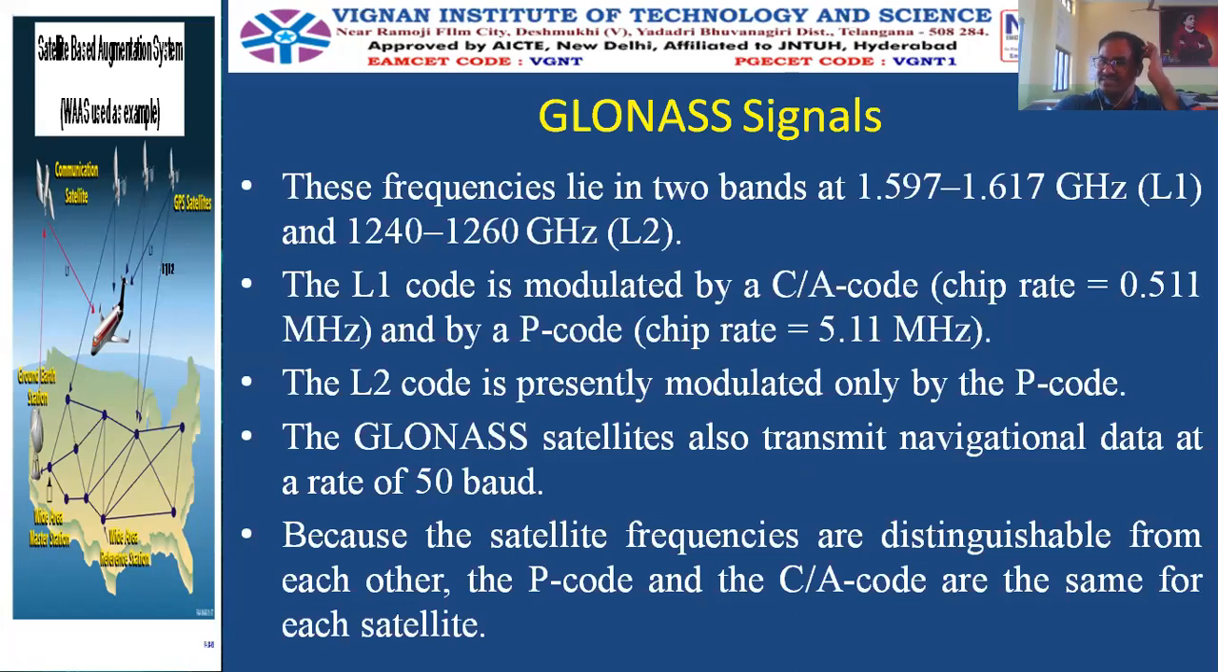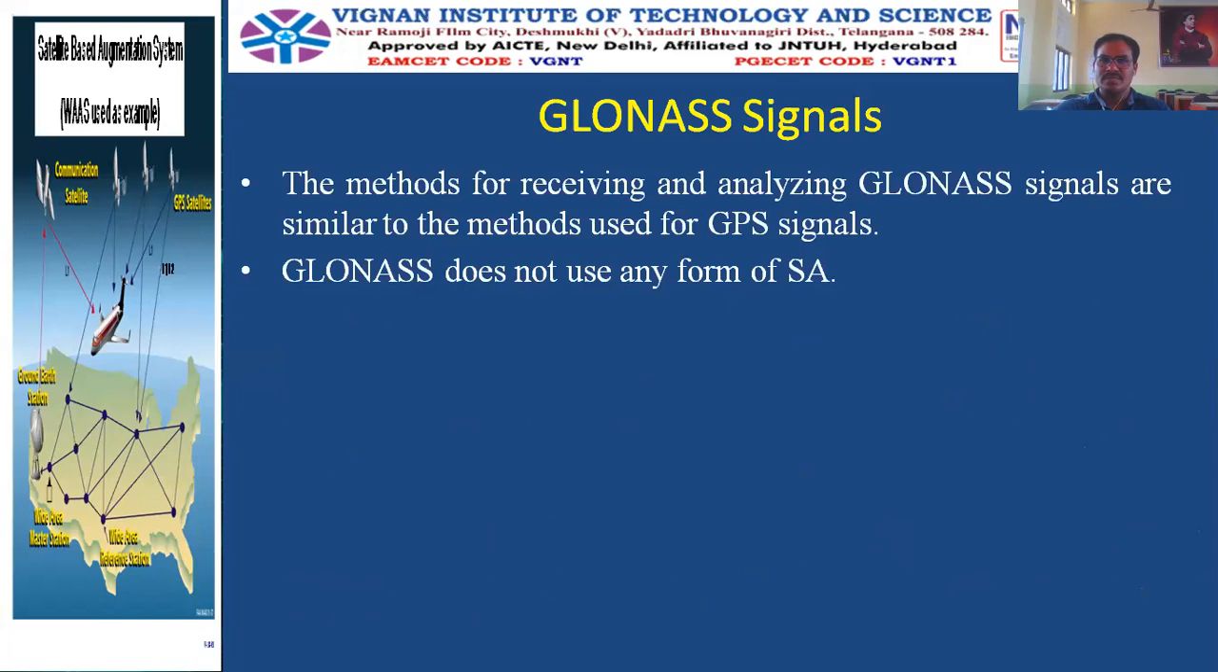And because the satellite frequencies are distinguishable from each other, the P code and the C/A code are the same for each satellite, because each of them is distinguishable with the pseudo-random noise codes. So they are the same for the GLONASS and the GPS because they are unique. The methods of receiving and analyzing the GLONASS signals are similar to methods of the GPS. Whatever tracking and decoding, the procedures are the same as that of the GPS.